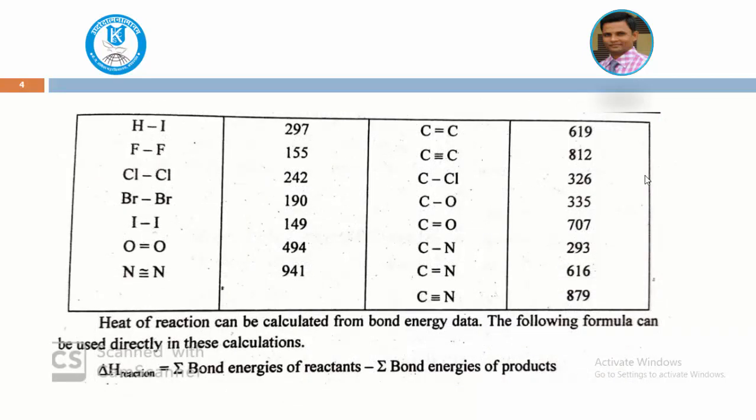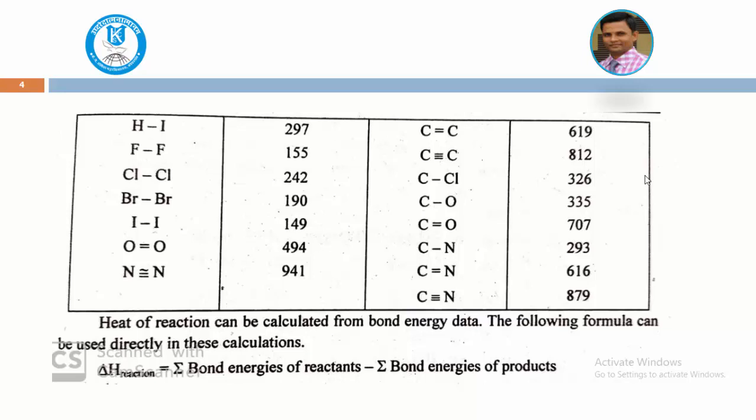In the case of the halogens, F2, Cl2, Br2, the bond energies are 155, 242, 190. We can also see the oxygen molecule O2, the N2 molecule, C double bond C, C triple bond C, and C triple bond N, all different. Certain bond energy values are given in the table.